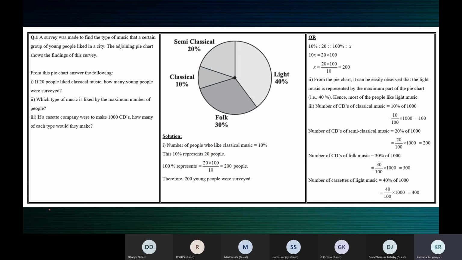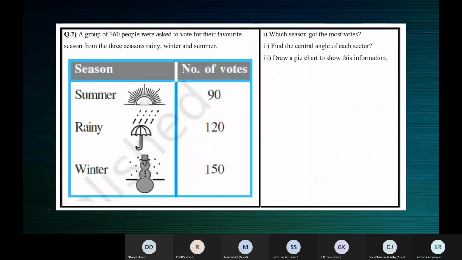Take a screenshot, children. Let's move on to the next one. Taken, ma'am. Yeah, this is homework. We'll see the answer in the next class. Please complete this. Take a picture. Taken, ma'am. Yes, ma'am.